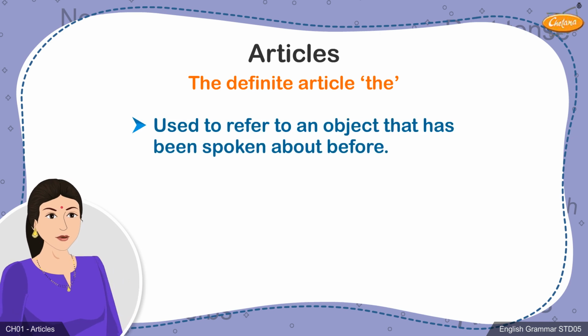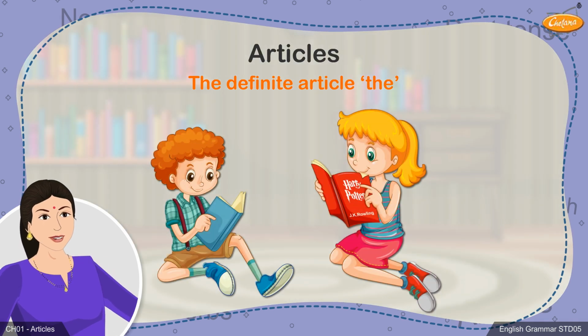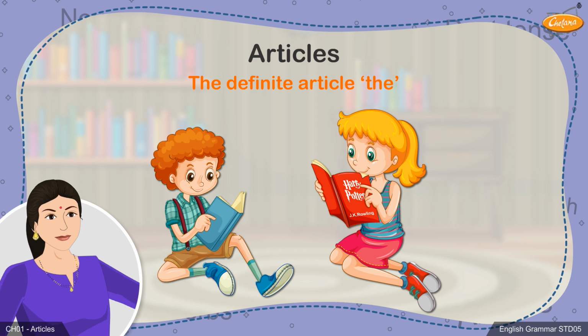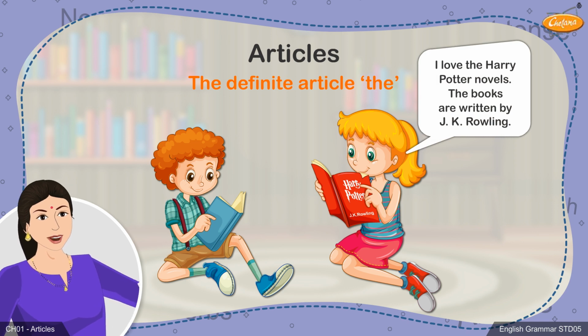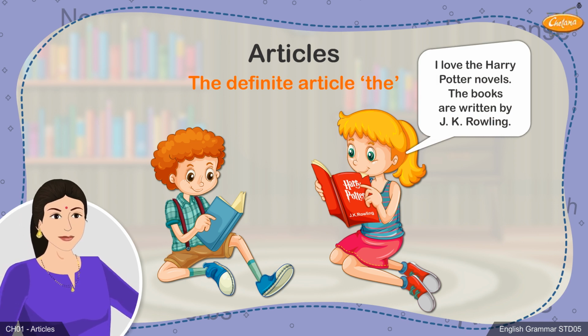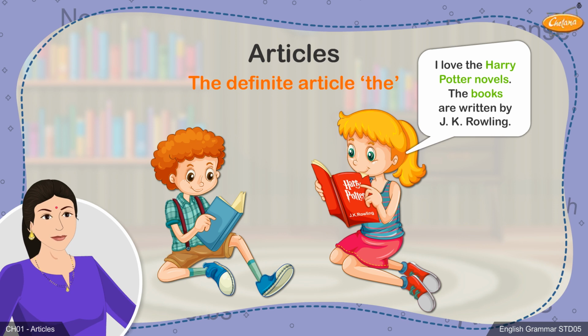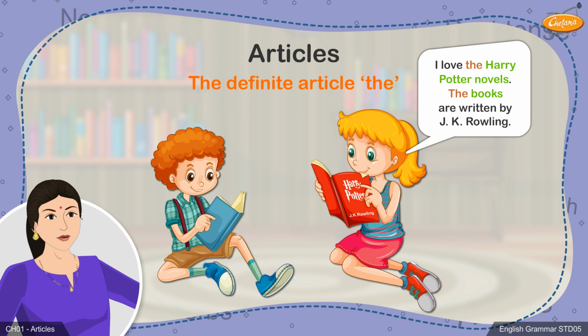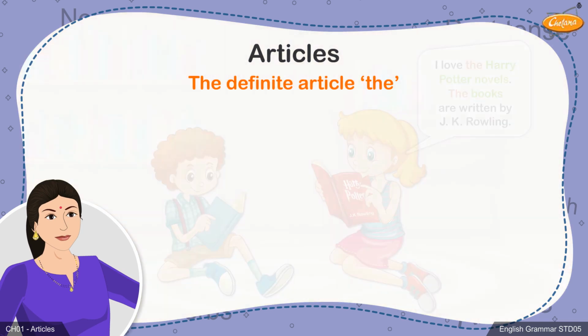Sometimes, we may want to refer to the very specific thing or object that has been spoken about before. On the screen, you can see two friends reading books together, and one of them tells the other, "I love the Harry Potter novels. The books are written by J.K. Rowling." Here, the girl is talking about the novels she read and refers to the same books, while she tells her friend that they have been written by J.K. Rowling. Hence, the article the has been used before the common noun books in the second sentence.